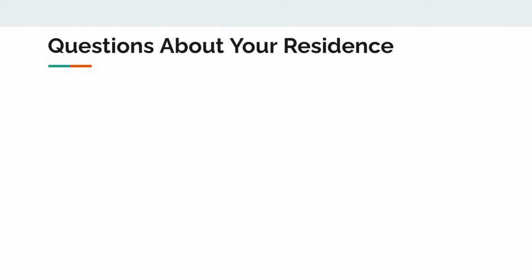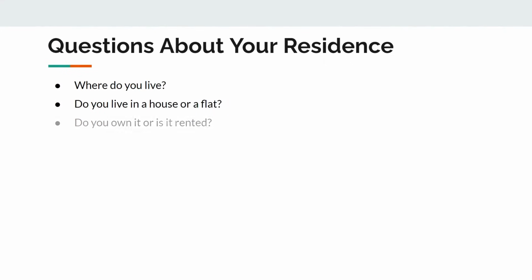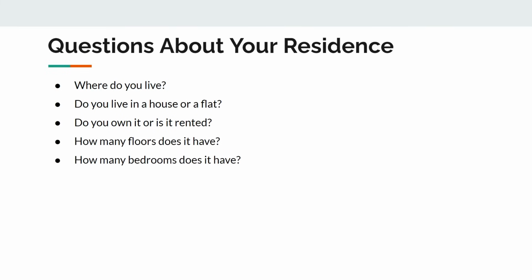Next, the examiner might ask you questions about your residence. So he might ask, where do you live? You can mention wherever you live. Do you live in a house or a flat? You can mention whether it's a house or a flat. Do you own it or is it rented? So are you tenants or are you the owner of the house? How many floors does it have? You can mention it has 1 or 2 or 3 floors. How many bedrooms does it have? You can mention it has 2 or 3 bedrooms, or whatever the case is for you.